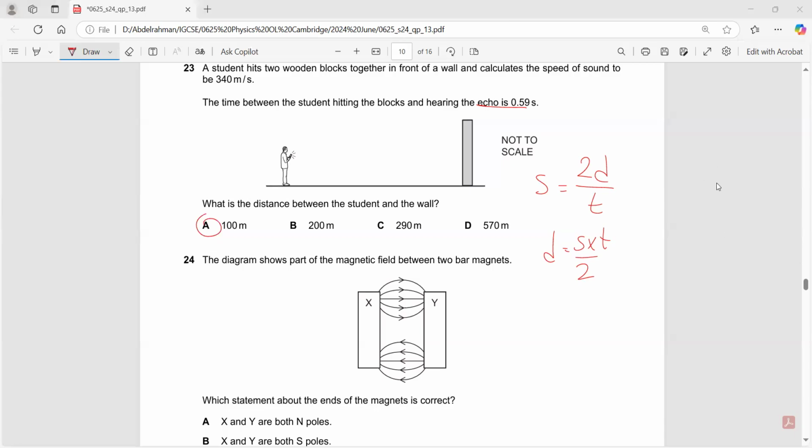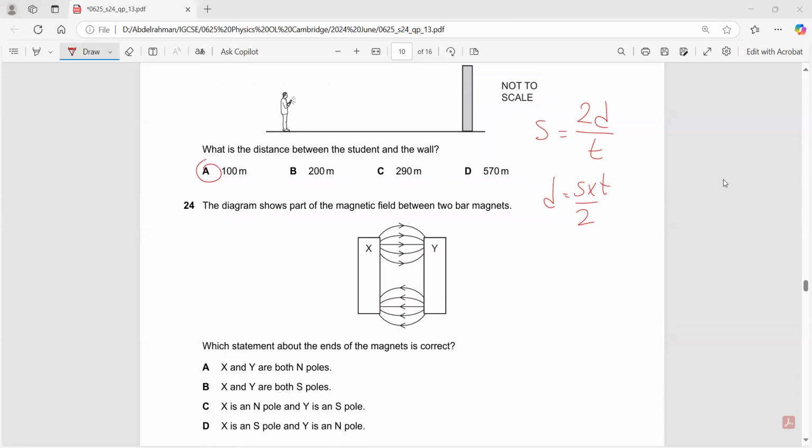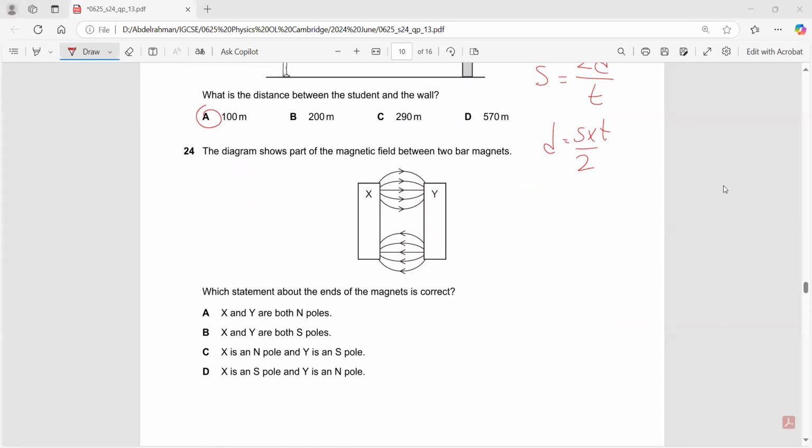100 meters. The diagram shows part of the magnetic field between two bars. Which statement about the ends of the magnets is correct? The ends of the magnets. So at X, it's moving in this direction. So X has to be North Pole and Y has to be a South Pole, right? C. X is North and Y is South.